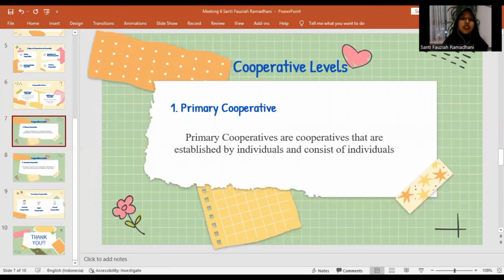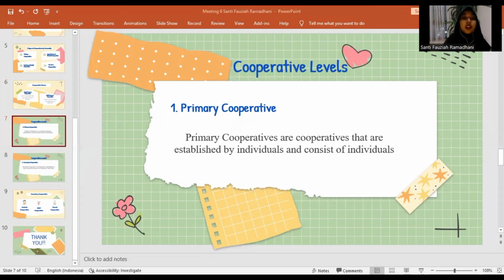And the last material is cooperative level. Cooperative levels are the primary cooperative and secondary cooperative. A primary cooperative is the lowest cooperative level.